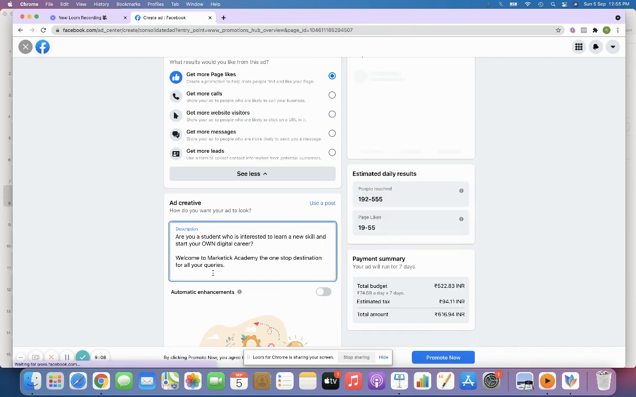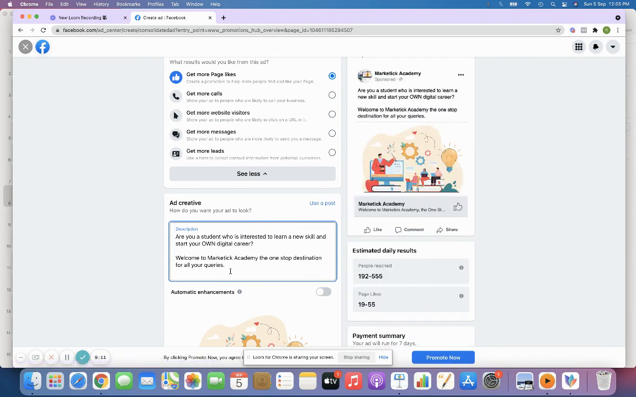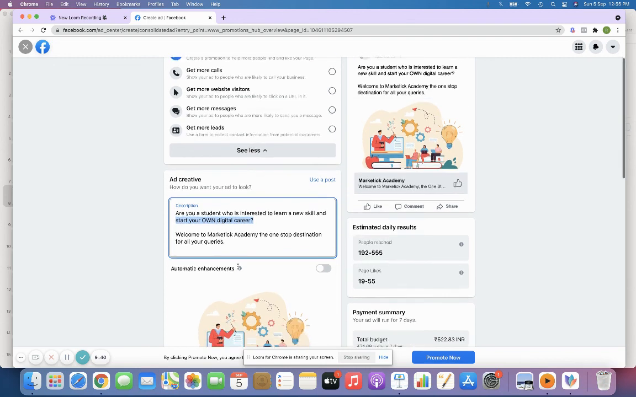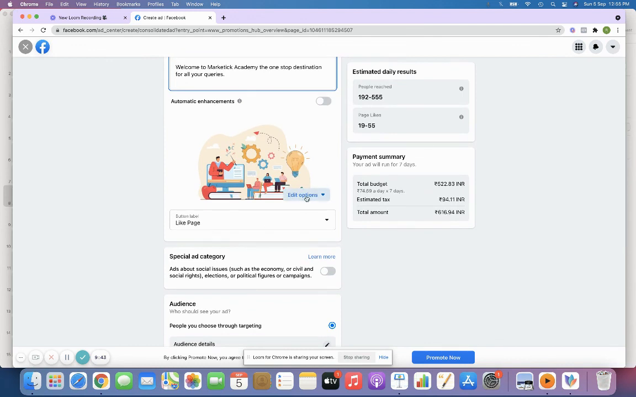I can expand some more, but I just wanted to show you how to set up a proper page like campaign. Maybe when we are discussing the contents, we'll discuss more about how to write proper content, what lines have to come in the headline, and what things you need to write in the description. Those things I will clearly explain in that particular lesson. So now I just wanted to show you a rough sample.